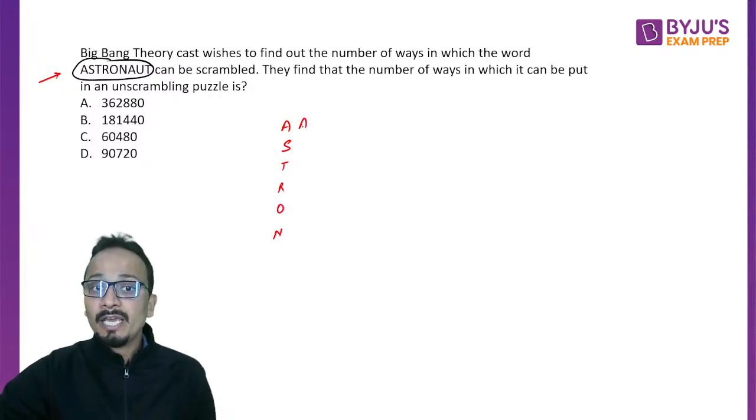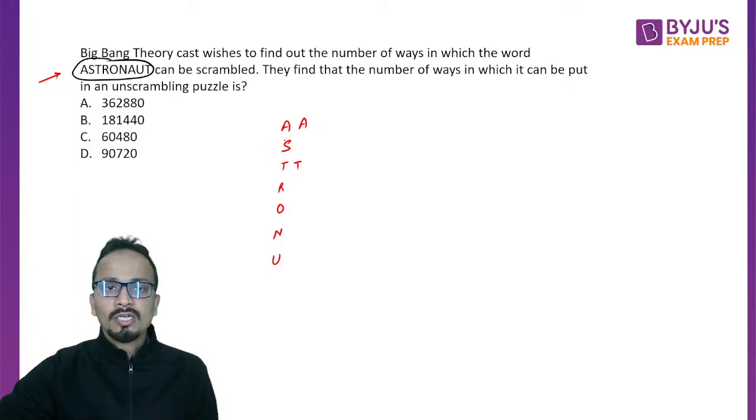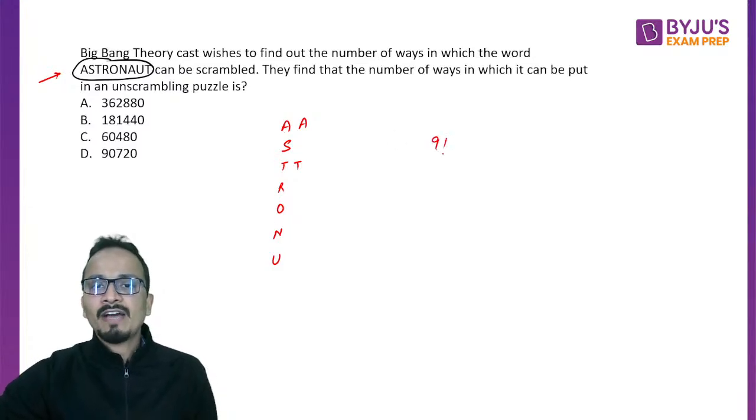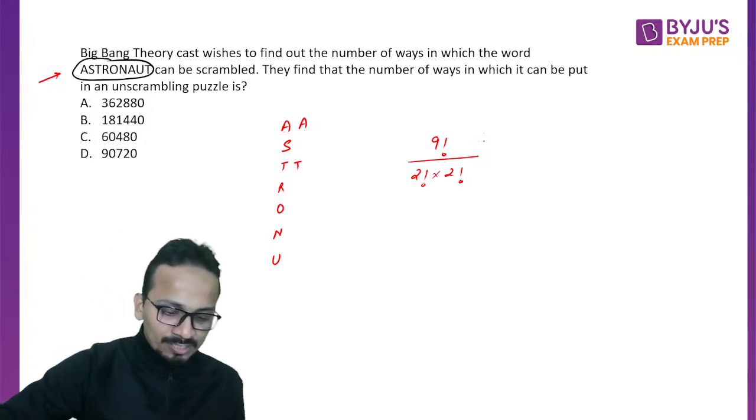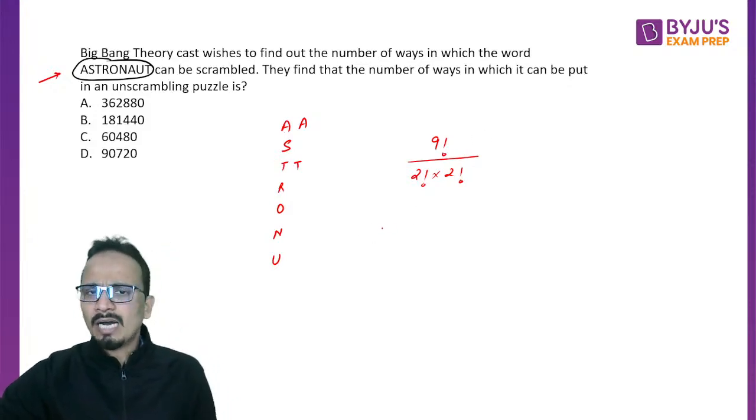A-S-T-R-O-N, A is repeated, U and T. So T is repeated. The final answer will be the number of alphabets 1, 2, 3, 4, 5, 6, 7, 8, 9, so 9 factorial upon the repetition 2 factorial into 2 factorial. Already got the answer from Vivek and Rajat. Good. Now let's solve this.